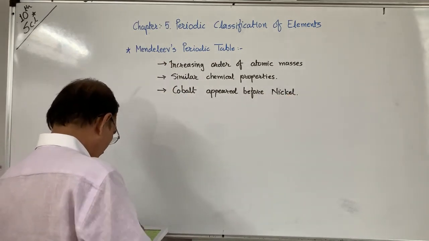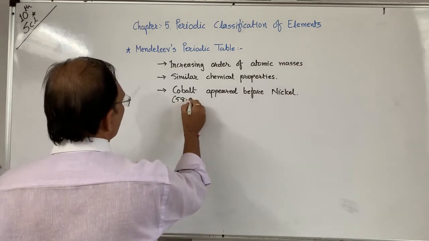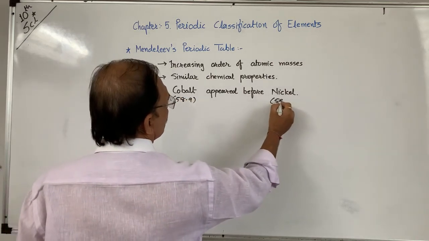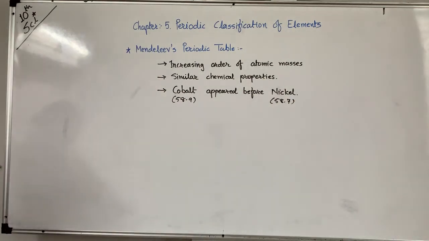Though the atomic mass of cobalt is approximately 58.9 and the atomic mass of nickel is 58.7, Mendeleev changed their order on the table, but he was right.